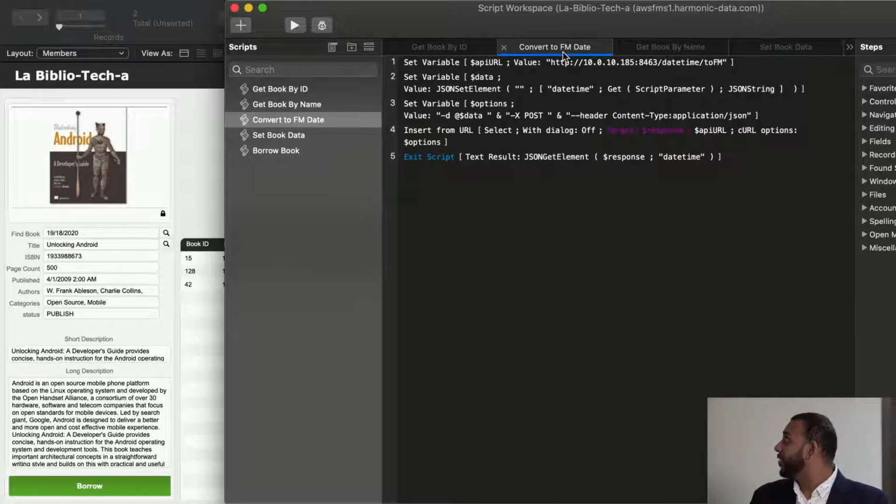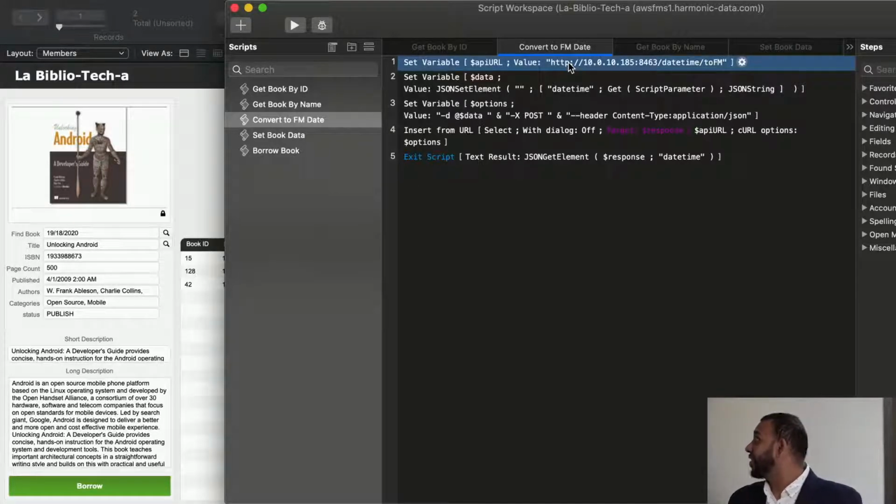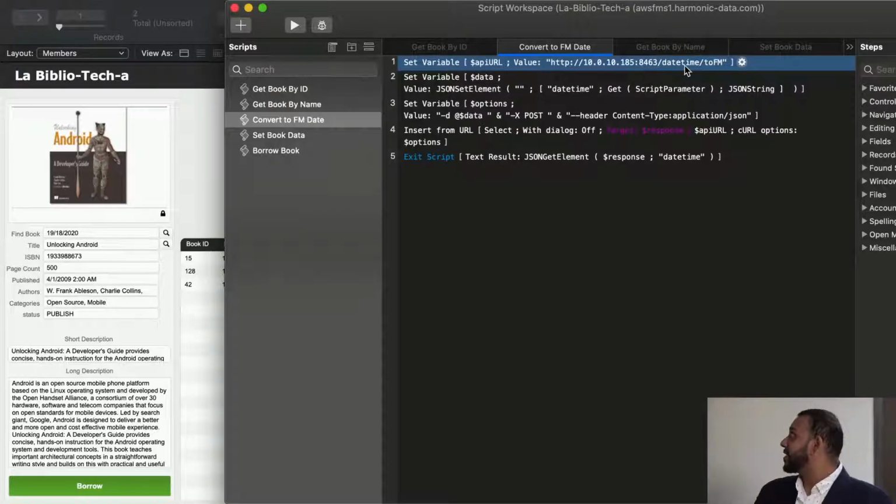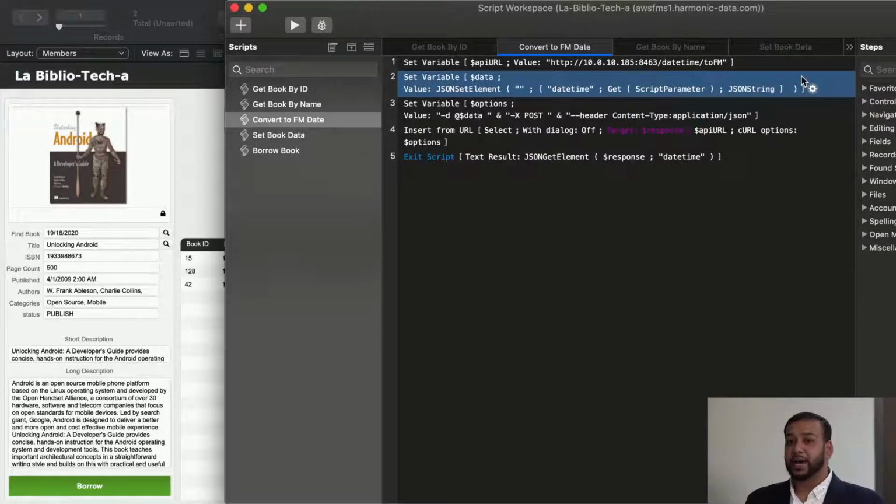So you'll see here, the API URL in this case will be a little bit different. You'll notice that the port has changed, and so has the endpoint. This is targeting that datetime web service, and we want to call the to FileMaker route, which will take that datetime again and convert it into the proper format. Again, we want to create our request body, and if you remember from the demo, our request body was very simple, just one field called datetime.